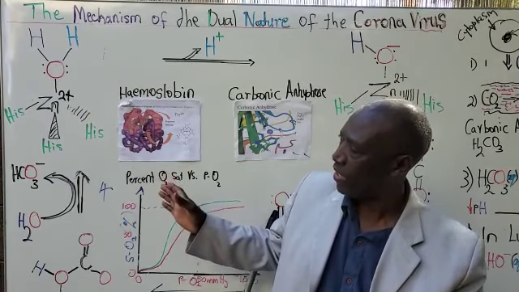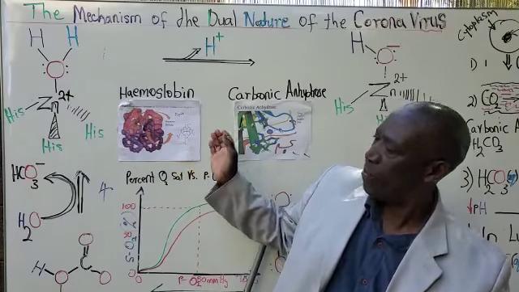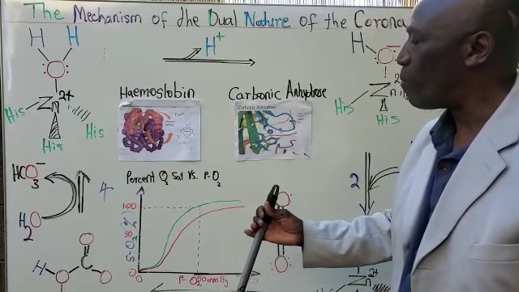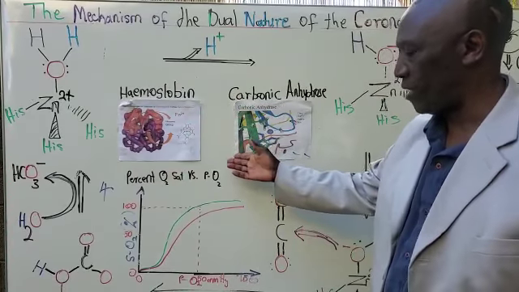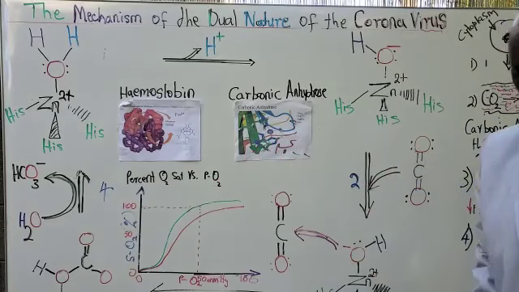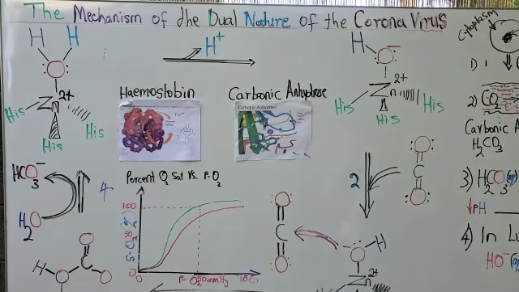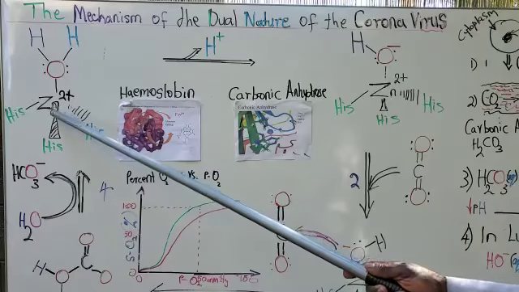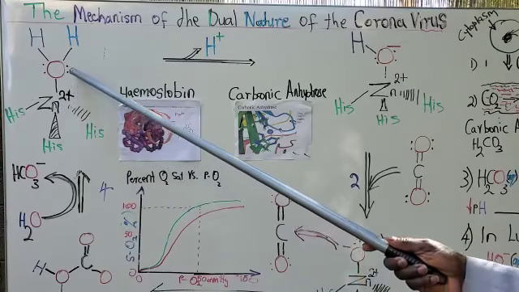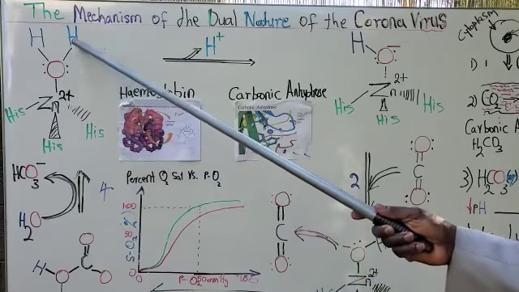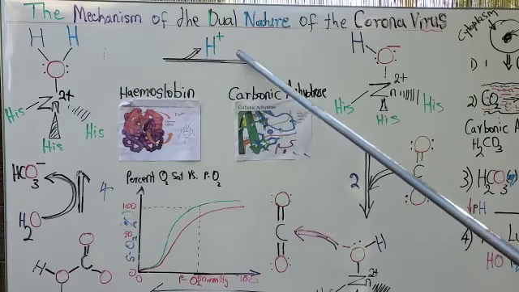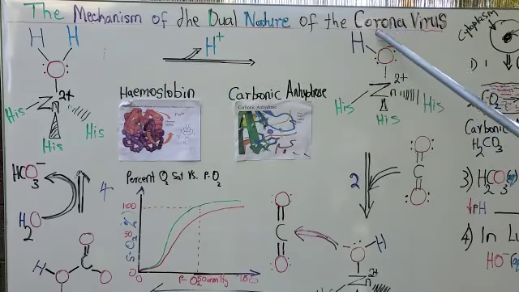But first, we're going to look at the mechanism of the interaction between carbonic anhydrase and hemoglobin, the two molecules that help regulate the binding of oxygen and transfer of that oxygen to the tissues. Carbonic anhydrase contains a zinc ion. Zinc facilitates the removal of a proton from a water molecule that's bound to the active site of carbonic anhydrase. This proton results in hydroxide generation.